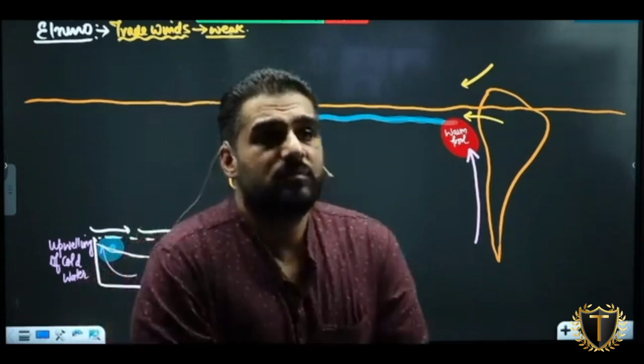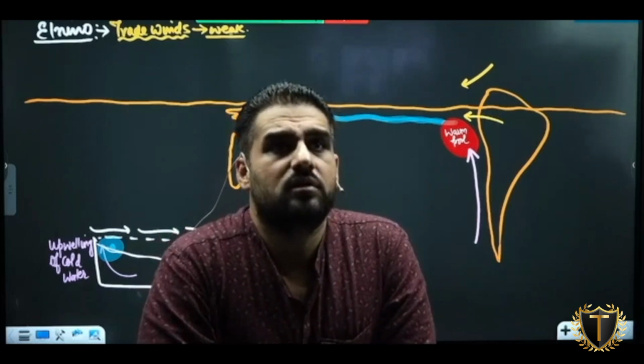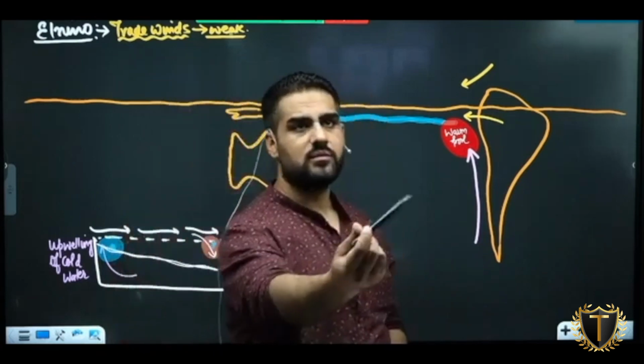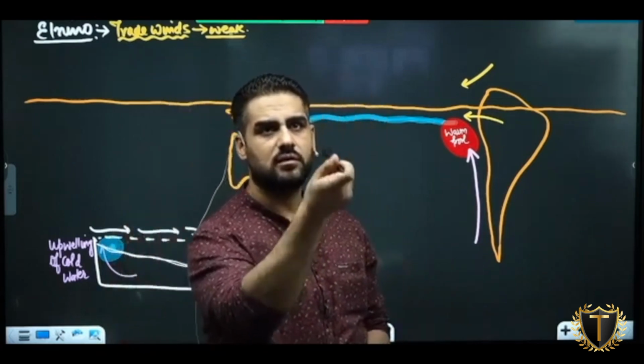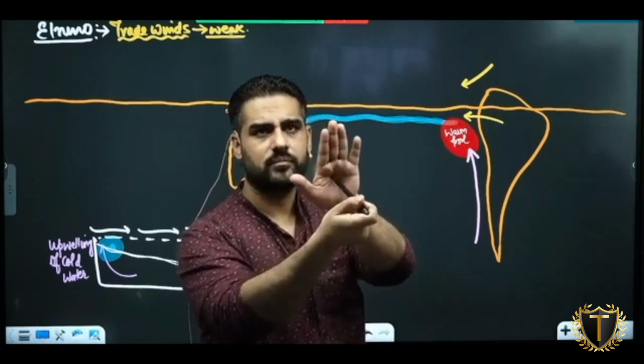El Nino is the replacement of the cold Peruvian current by the warm counter current. Meaning, if I am coming from this direction and anything comes against me, what is it? Countering it.